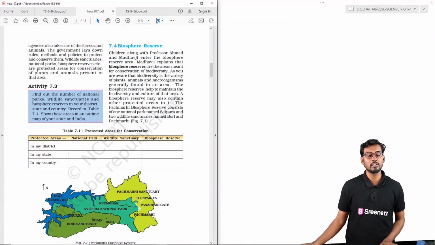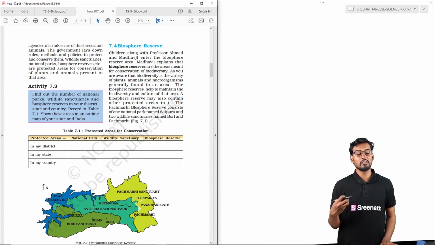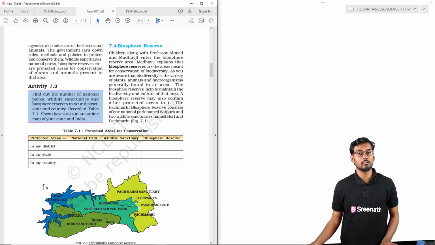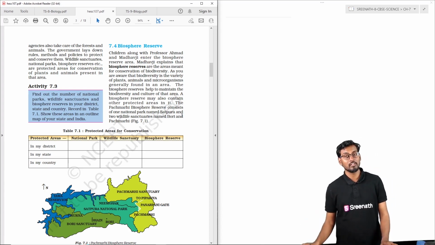Here we also discuss the biosphere reserve. When we approach some of these areas, we can see that biosphere reserves are the ones where we can see the presence of national parks, sanctuaries and reserves.